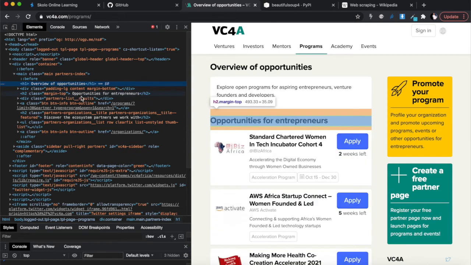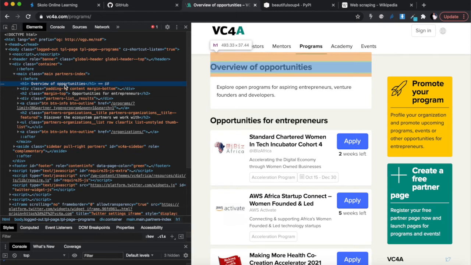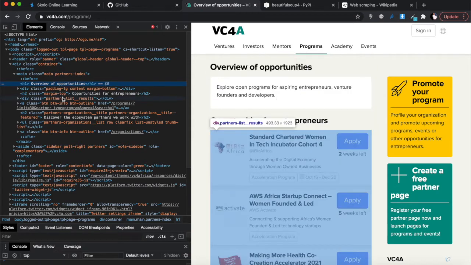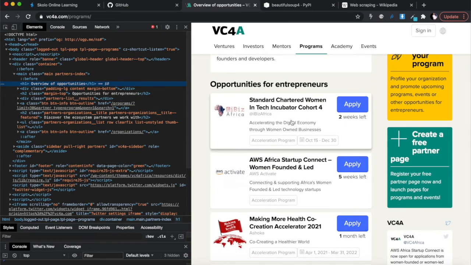You can see that this H2, this overview of opportunities, is that H1 over there. And as you go down, you can see which HTML element is for which part of the website. So what I want to extract here is this list, because I want to extract the heading, and get the link for the more detailed page. Then I want to scrape that detailed page to get information and email it to myself so that I will know what the top opportunities are, for example.